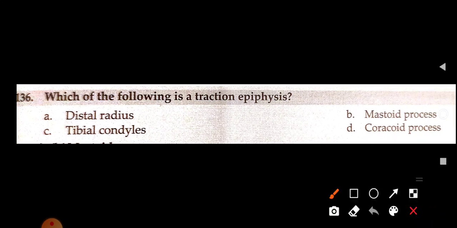So guys, first question in front of you: which of the following is a traction epiphysis? Answer I am going to provide here. Pause this video, take pen and pencil and see which one is your answer. So the best answer here is, try to take pen and pencil and mark one is right, two is right, how much is right. So answer here is mastoid process is an example of traction epiphysis.